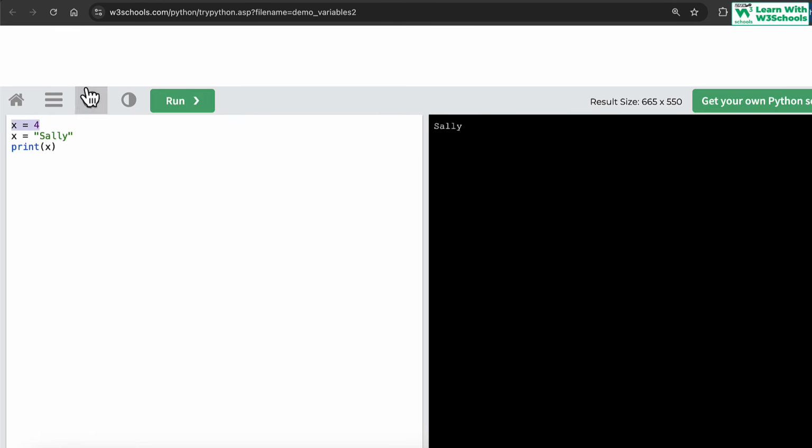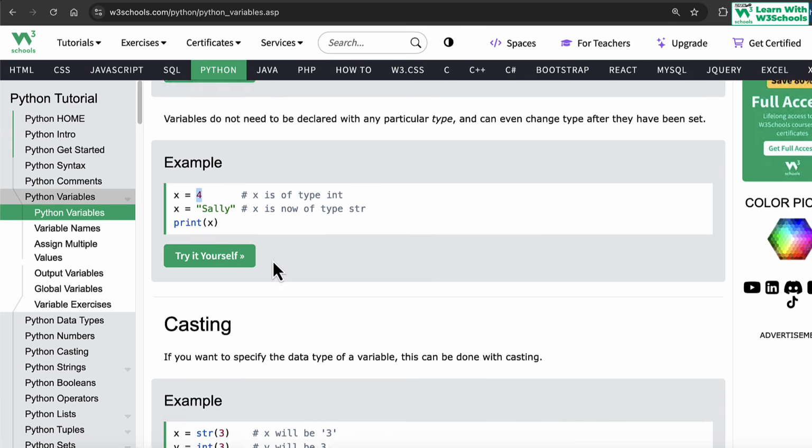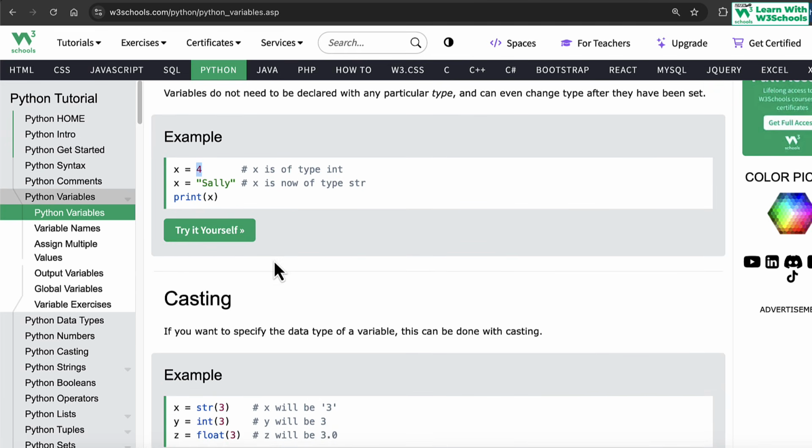This means that because we are not explicitly declaring a variable or defining a type, you can override a variable to a different type as well. It doesn't only have to be the same integer. In Java, if you declare a variable as an integer, then it can only be an integer. You cannot assign a string to it. It will give an error. Then you actually have to cast it into an integer, but that doesn't work in Python. It's automatically handled. That's what makes Python much easier.